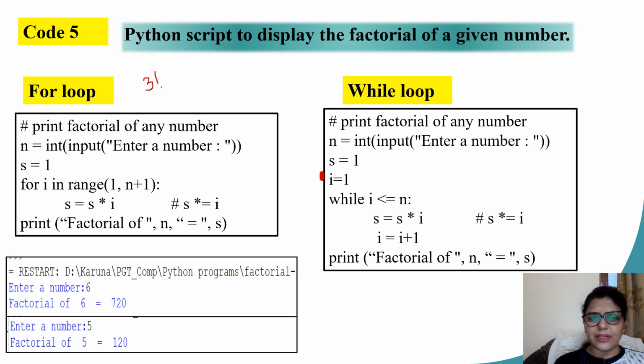Factorial symbol is written like this, 3 factorial. This will be equal to 1 multiplied by 2. So whatever is the result of this multiplication, that needs to be multiplied by 3. When I reach the same number as my user input, or you can say the required number, this is where I need to stop. So this product, whatever is the answer, will be my factorial.